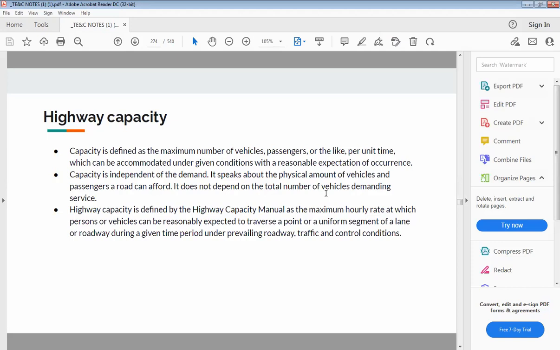Now let us go to the next point, which is highway capacity. So as all of you know, capacity means flow or volume. So which is defined as the vehicles per unit time, which is at a particular location.